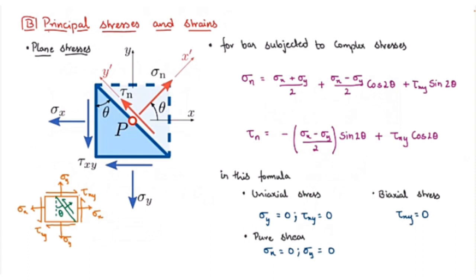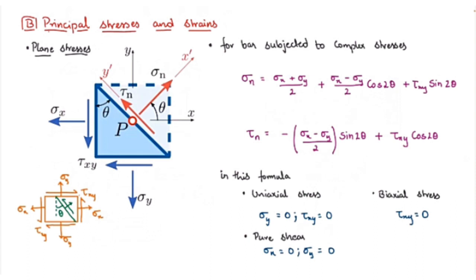So before moving to the principal stresses and principal strain topic, we should have some basic idea about what is plane stress and what is plane strain. So for a body under complex stresses, the normal stress at any plane is given by sigma n is equal to (sigma x plus sigma y) by 2 plus (sigma x minus sigma y) by 2 cos 2 theta plus tau xy sin 2 theta.